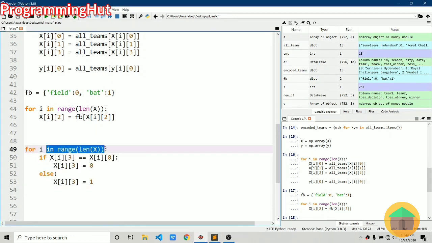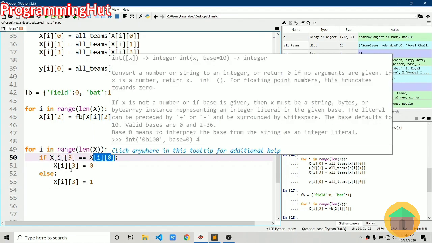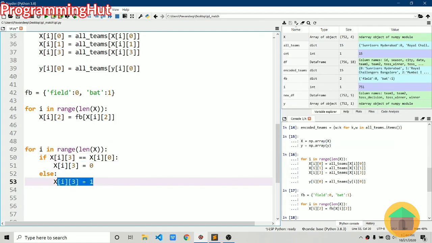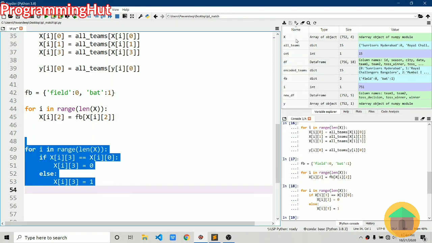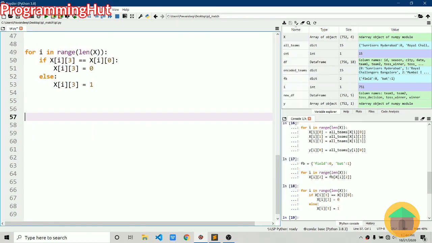So we will iterate in x, and we'll check if the third column is equal to the 0th column, we will set it to 0, and if it is 1, we'll set it to 1. So as you can see over here, if we talk about the 16th index, if this equals the first column, we'll set 1 over here, and if this equals the 0th column, we'll set it to 0. Let's run this. So now we have only 1s and 0s over here.